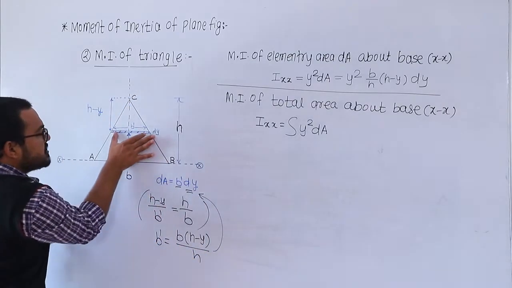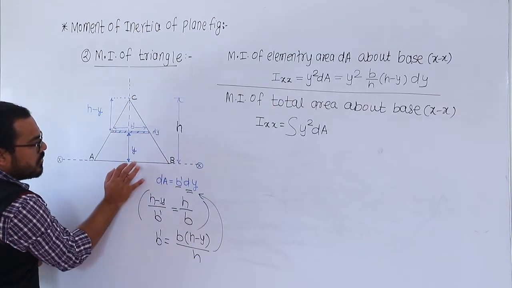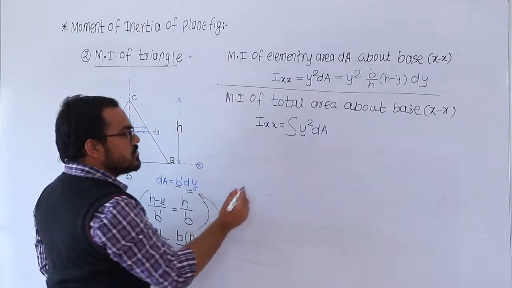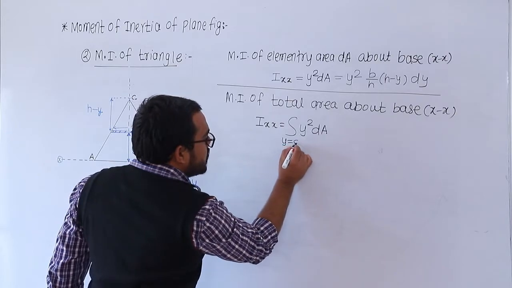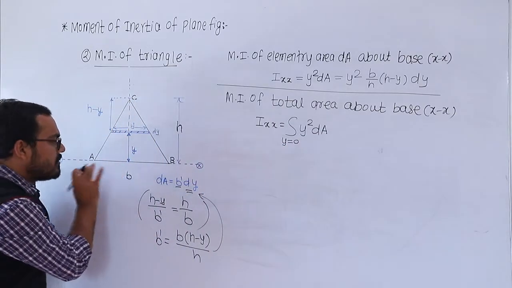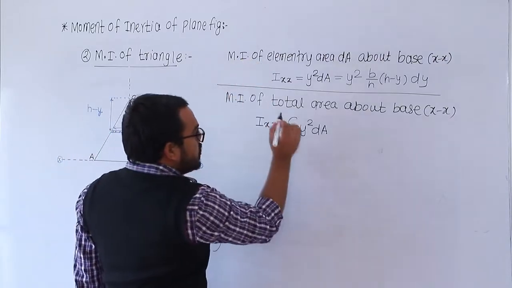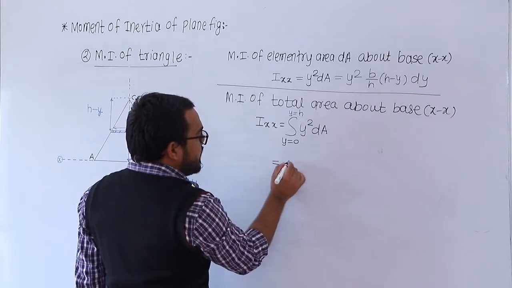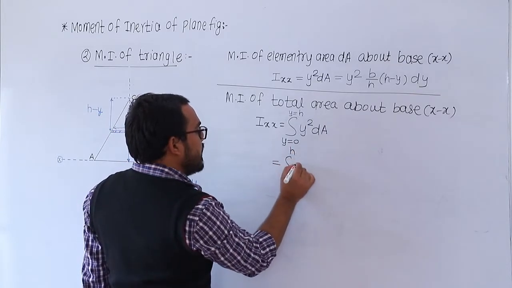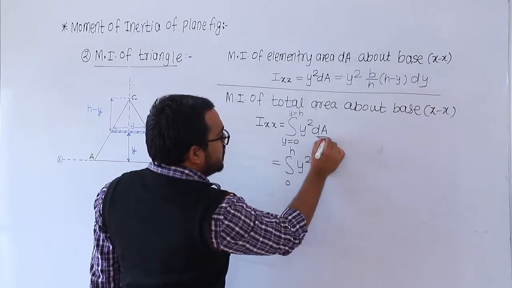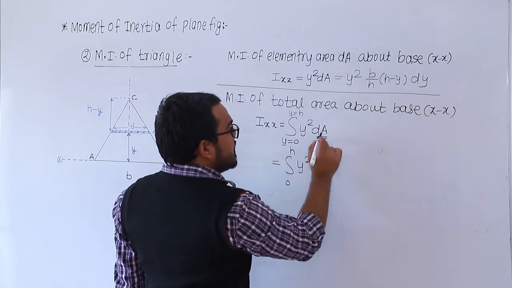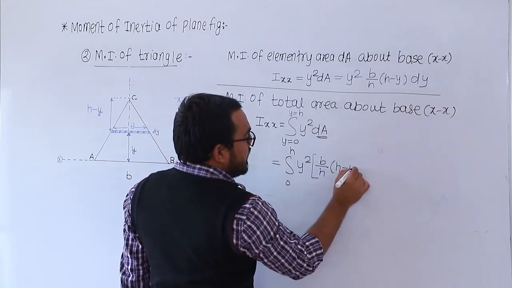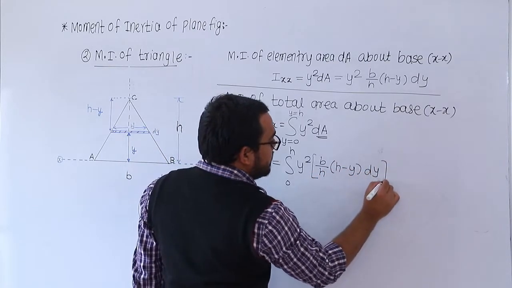So बघा, then what about the limits for this integration? So ही जी स्ट्रीप आहे, ही स्ट्रीप मी त्या स्ट्रीपला कुठून स्टार्ट करू शकतो? From the base when the y equal to 0 up to what? y equal to the total height. So for this y कुठून मी स्ट्रीप कुठून घेऊ शकतो? एलिमेंटरी एरिया मी कुठून घेऊ शकतो? From the base when the y is equal to 0 to the top vertex, that is the y is equal to h. इथपर्यंत मी घेऊ शकतो. So from this what happens? Integration limits are what? 0 to h. y square is as it is. What about this dA? So for the dA there is an expression and that is equal to b by h (h minus y) dy. ठीक है.